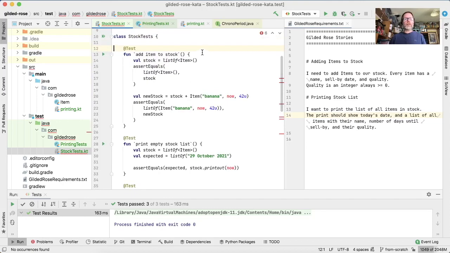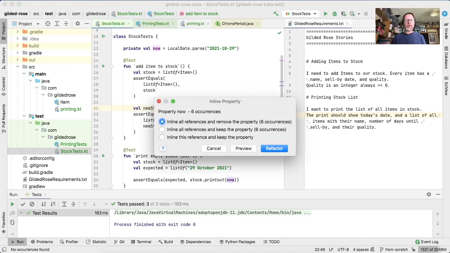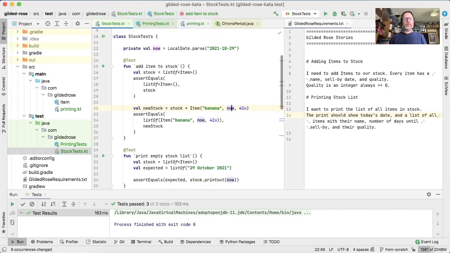Oh, nice. Okay, so they do care about having some time for a sell by date, but sell by date of now isn't necessarily all that useful. So let's just inline those for now. For now. See what I did there? If we do all of them like that, that is so ugly it can't live.